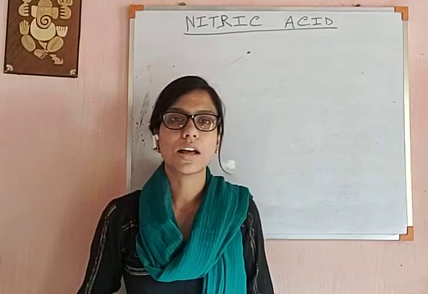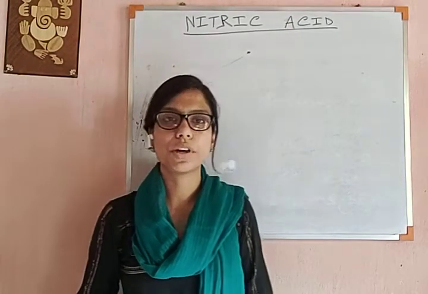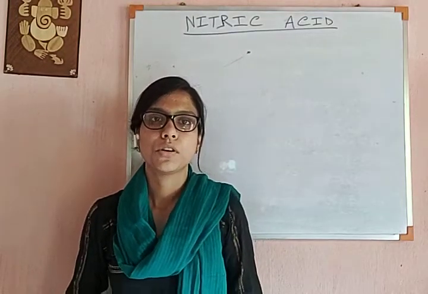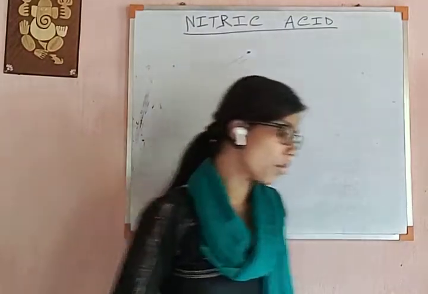Hello students, this class is for class 10 and today we are going to discuss nitric acid. Nitric acid is a very strong acid.